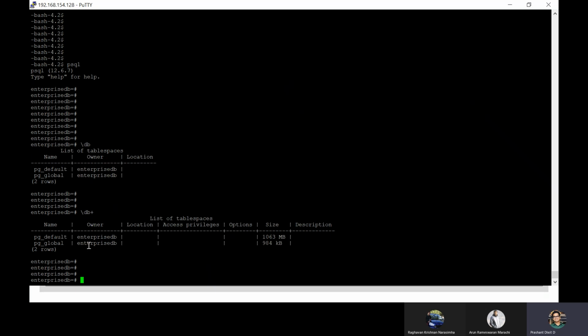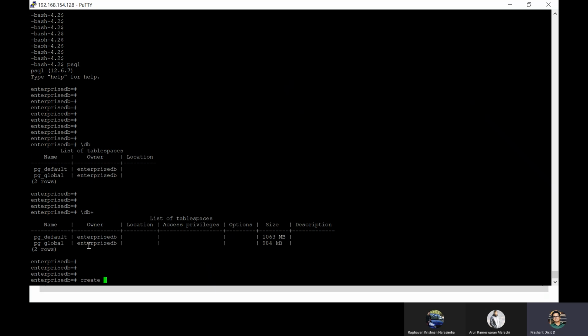Otherwise, if you did your installation on top of, for example, an SSD disk, then of course there is no use, right? But still, if you want to use a regular disk but keep your data files on separate SSDs in order to improve performance, that's how you can do that. Just create a table space, allocate some size, use that specific path while creating the table space, and assign or create the objects using that same table space, right?